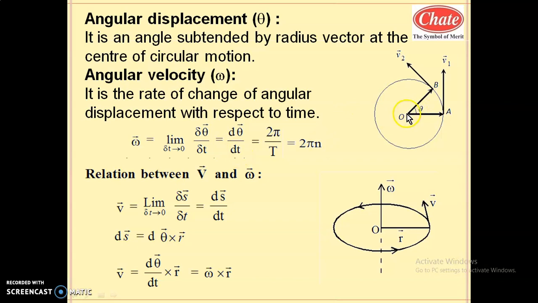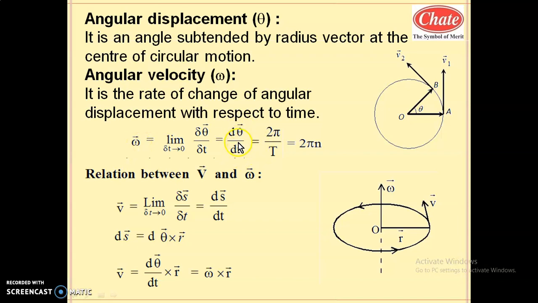For example, suppose the particle moved from B to C. This is theta 1, measured with respect to the horizontal, like the x-axis. The particle reaches here, and this angle with respect to horizontal is theta 2. So the actual angle described is theta 2 minus theta 1, that is d theta by dt. So if the time interval is sufficient, angular velocity is d theta by dt.